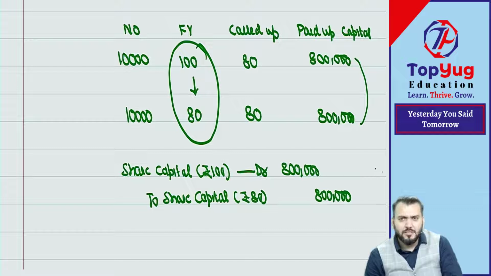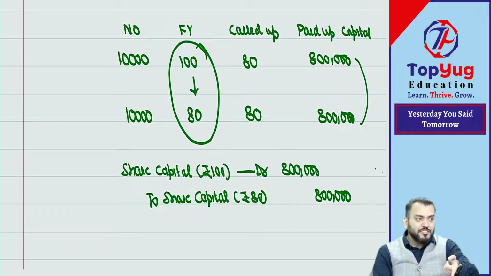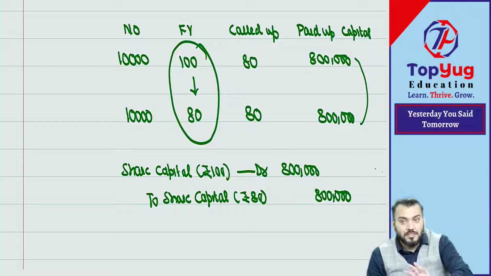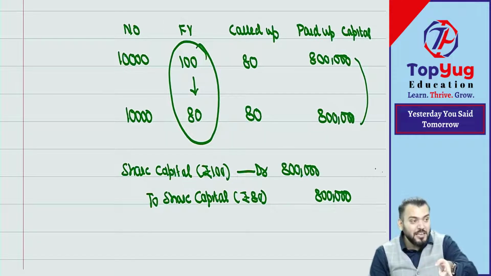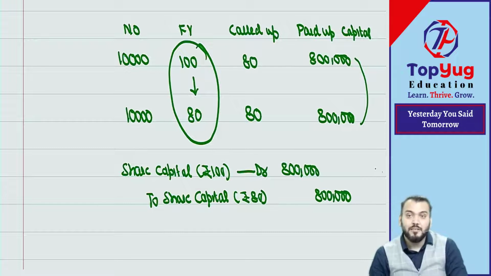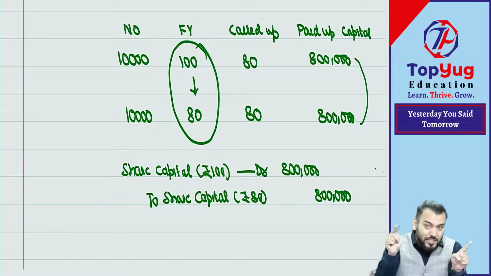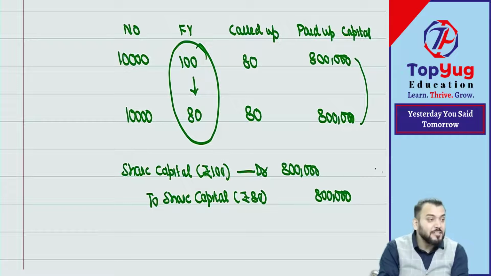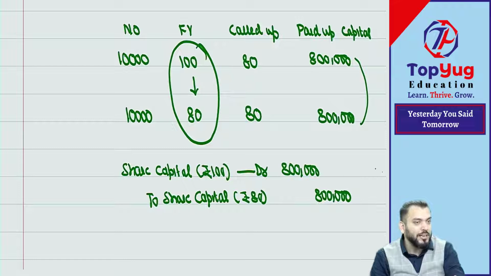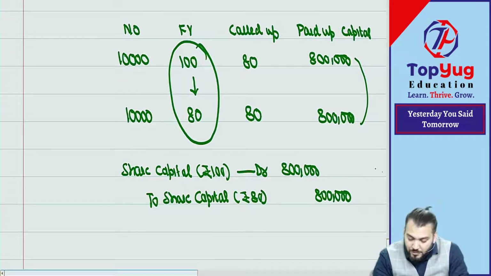Understood? If you see the difference between alteration and cancellation of uncalled capital: the similarity is that both do not result in reduction of capital. But in case of alteration, the number of shares will also change. In this case, the number of shares will remain the same. This is the difference between point number 1 and point number 2. Got it? Correct?